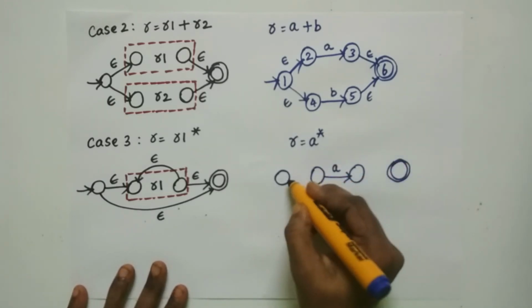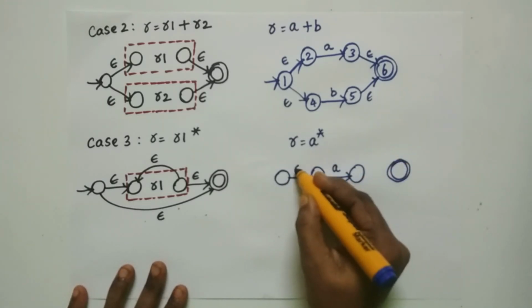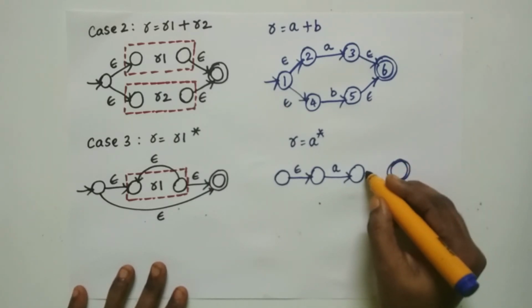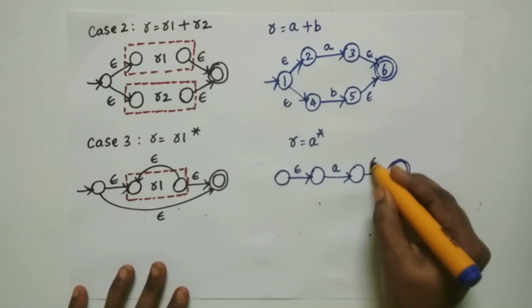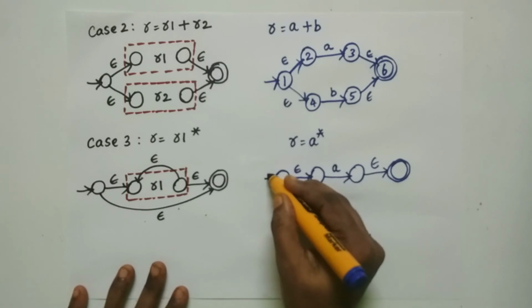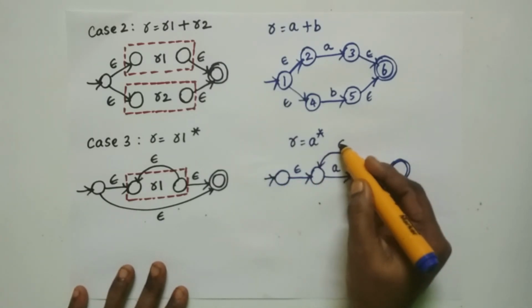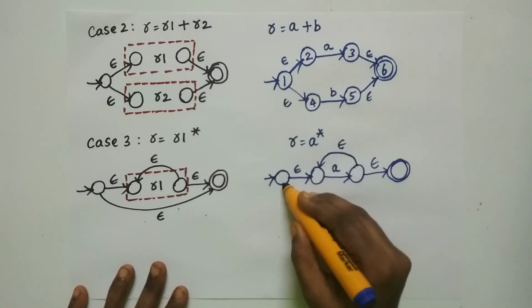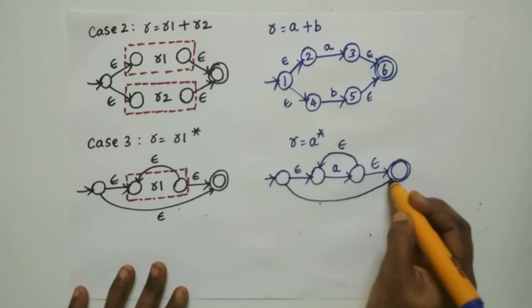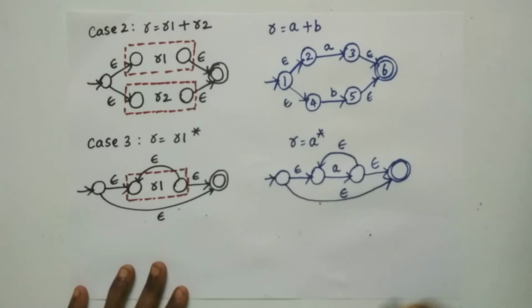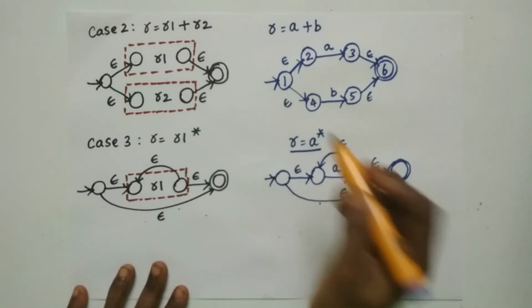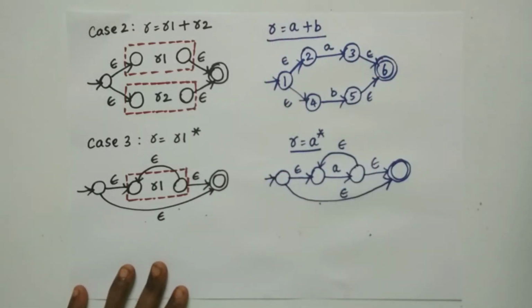From the initial state to the initial state of R1, have an epsilon transition. From the final state of R1 to the new final state, have an epsilon transition. From the final state of R1 to the initial state of R1, have an epsilon transition. From the new initial state to the new final state, have an epsilon transition. So this is the automata for R equal to A star.